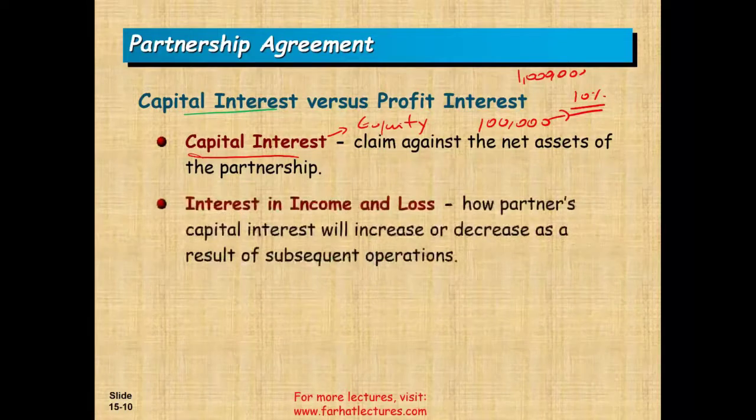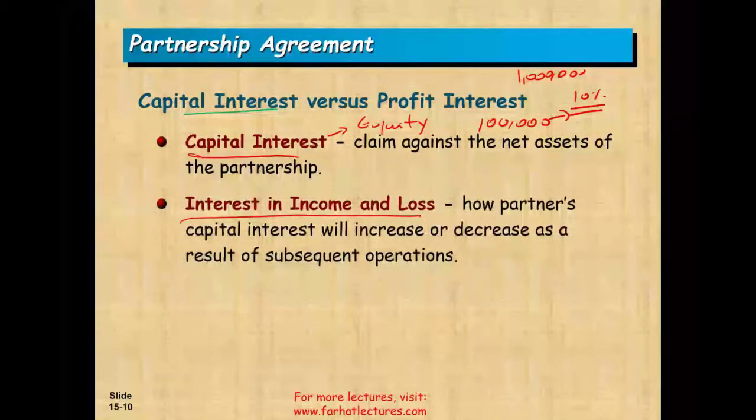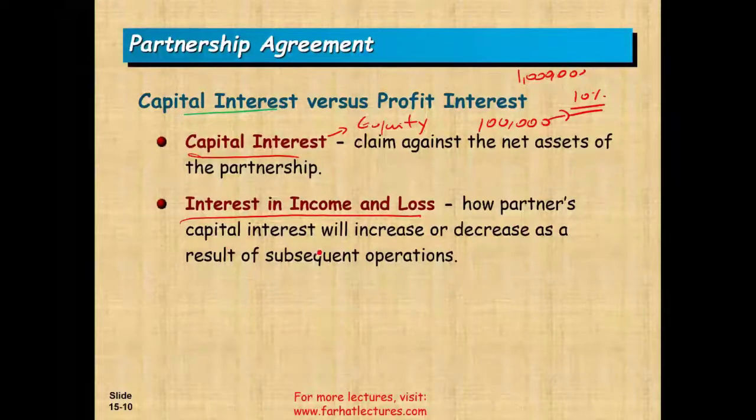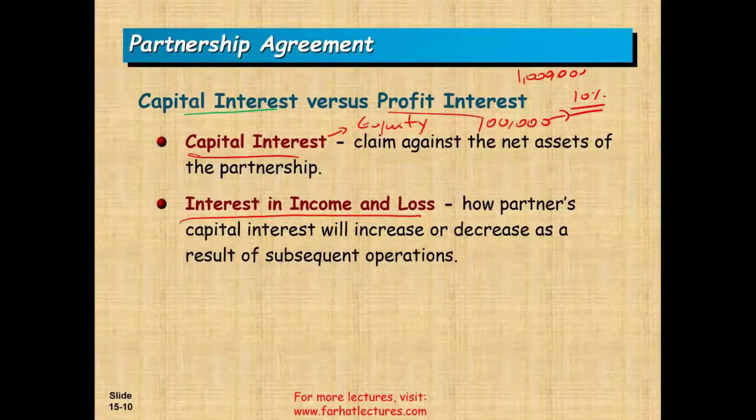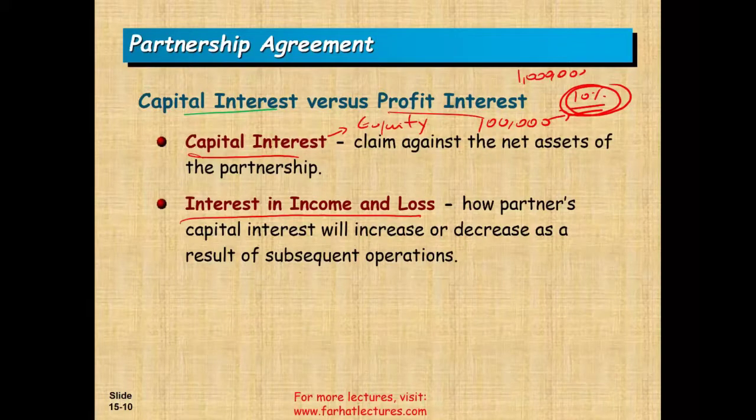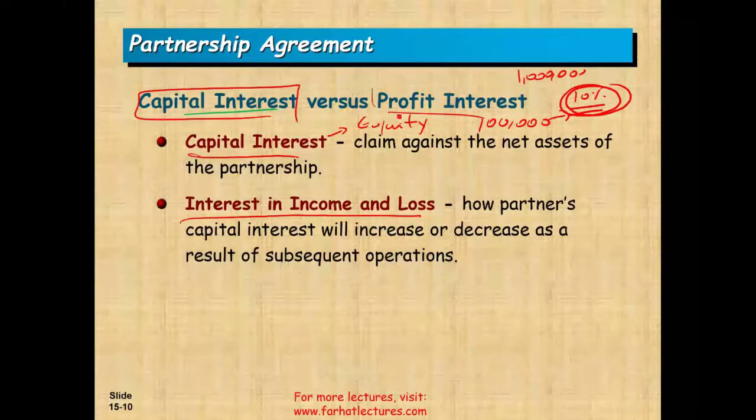Now differentiate between this capital interest and income and losses. Now, how partner capital interest will increase or decrease as a result of subsequent operation. Now remember, your profit interest does not have to be the same as your capital interest. So if your capital interest is 10%, it doesn't mean you're going to get 10%. You may get 10% if that's what we agree on. We might agree that income is always equal to your capital interest percentage, but it doesn't have to. So differentiate that you could have a capital interest and you could have a profit interest. Your profit interest and capital interest could be different.